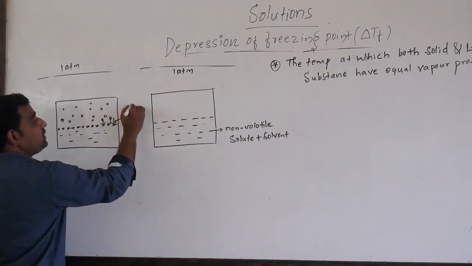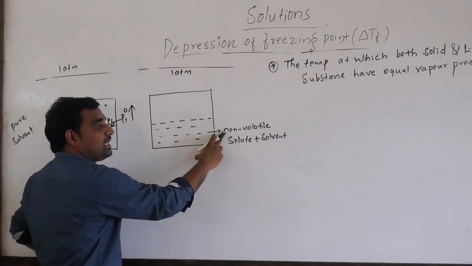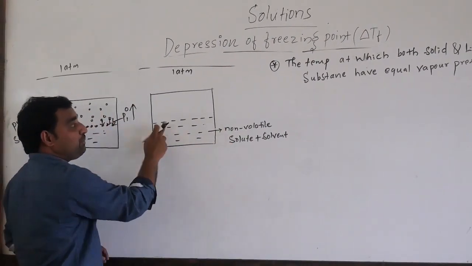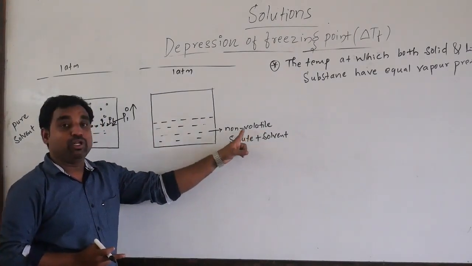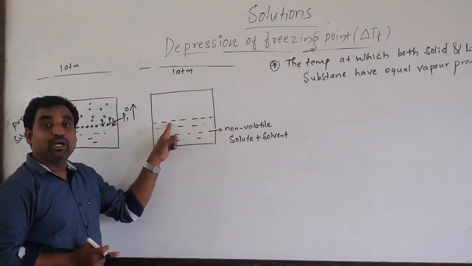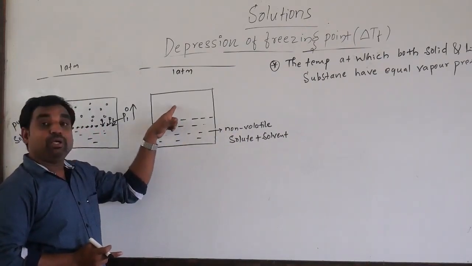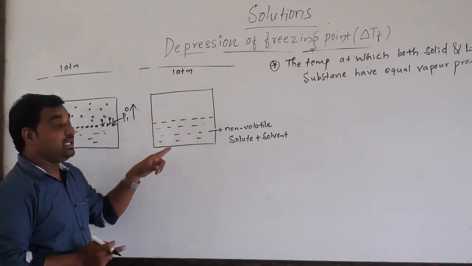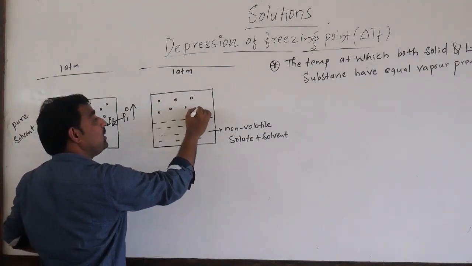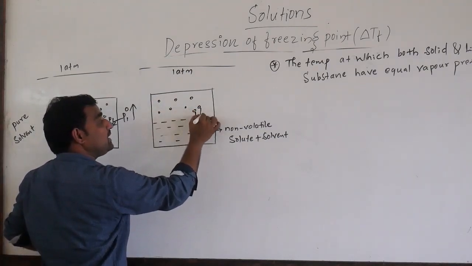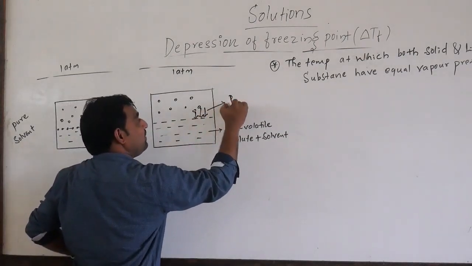Now this vapor pressure is more than that of the solution. When we add a non-volatile solute to the solvent, the vapor pressure of the solution decreases because the non-volatile solute displaces some of the solvent molecules from the surface. So the number of molecules going from the liquid phase to the vapor phase decreases. Hence fewer vapor molecules are formed over the solution. Those fewer molecules exert less pressure on the liquid surface. That pressure is denoted by P1.